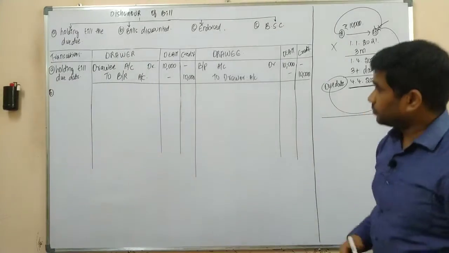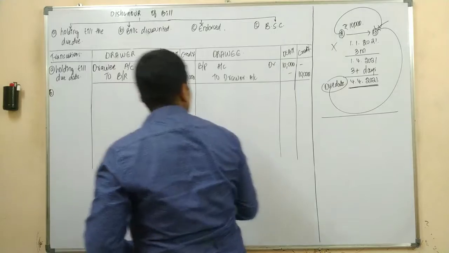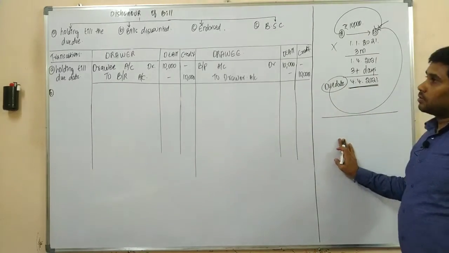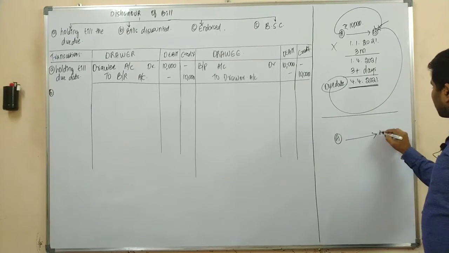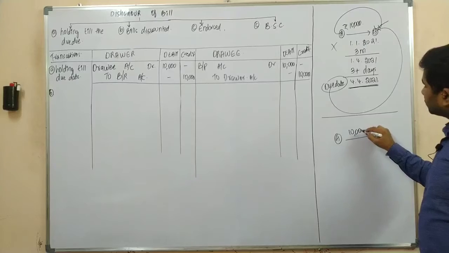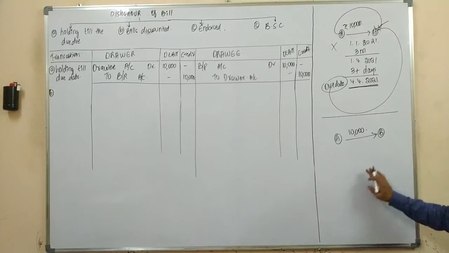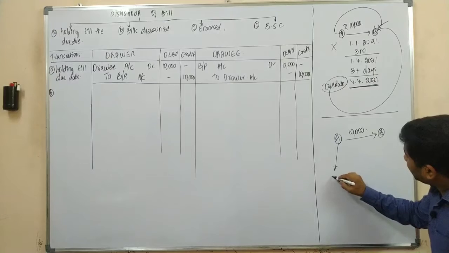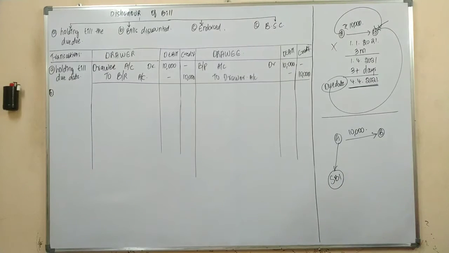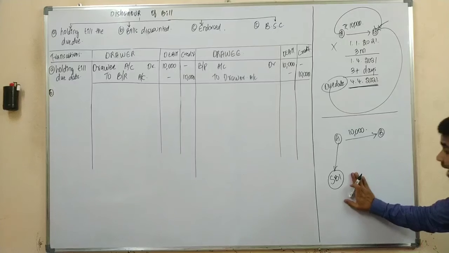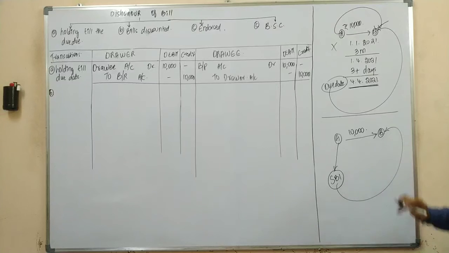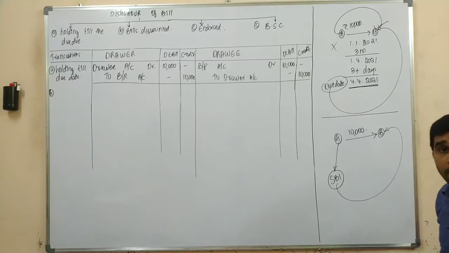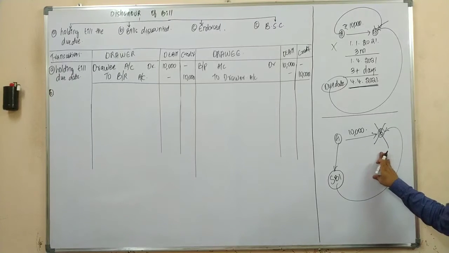Now, okay, let us understand with an example. Let's say we are having Mr. A who sold 10,000 worth of goods to Mr. B. So as Mr. A is in need of money, he discounted the bill with the banker. Yes or no? So after discounting the bill, on the due date, SBI approached Mr. B for the payment of the amount on the bill, and Mr. B failed to pay the amount. So in that case, the bill is said to be dishonored.